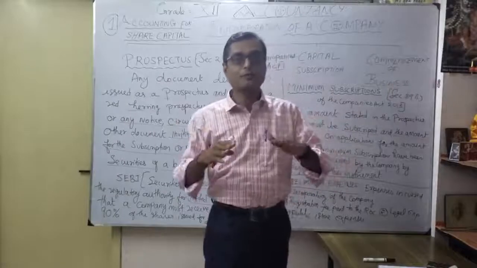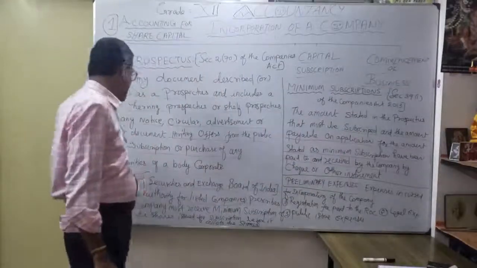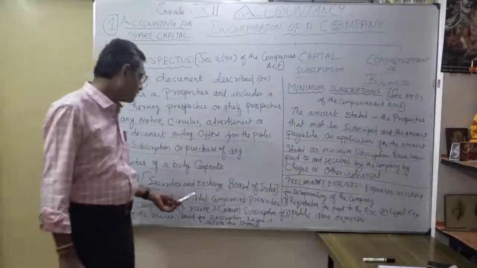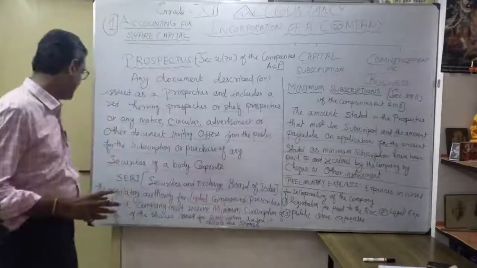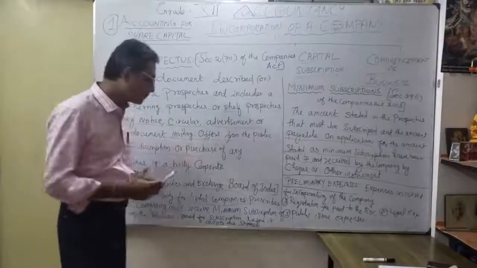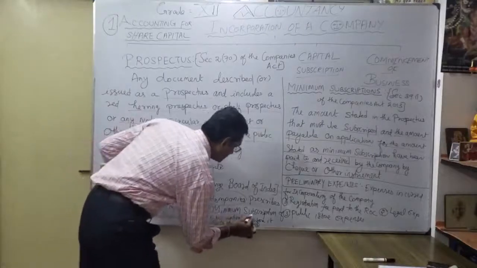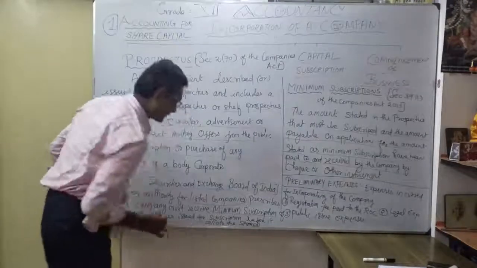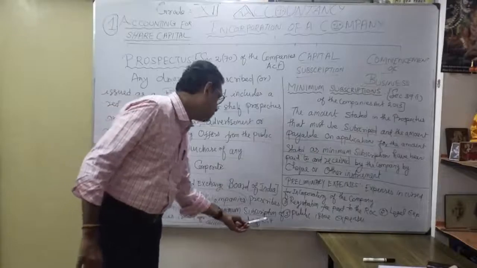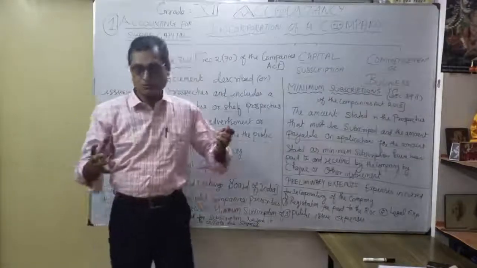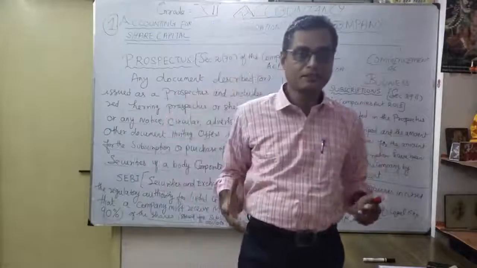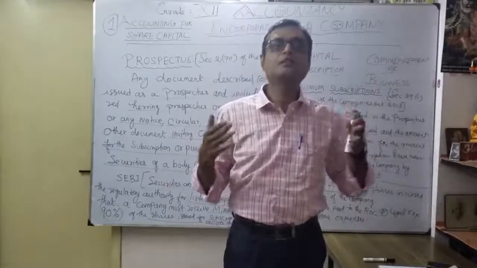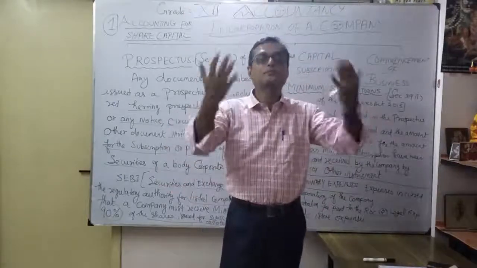Once a company becomes a listed company, under SEBI, the Securities and Exchange Board of India, the regulatory authority for listed companies, they prescribe that the company must receive the minimum subscription. It must receive minimum subscription of at least 90% of the shares issued, before it allots the shares. Suppose I'm going to allot a share for you. When you apply for the share, I want to receive at least 90% of the minimum share. Then only do I move to the next level, allotment of shares after the application.